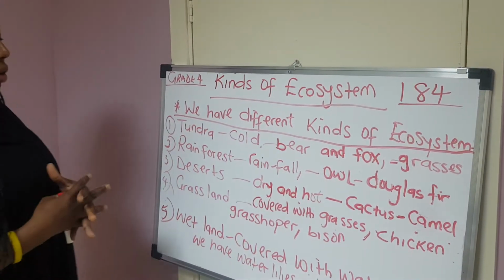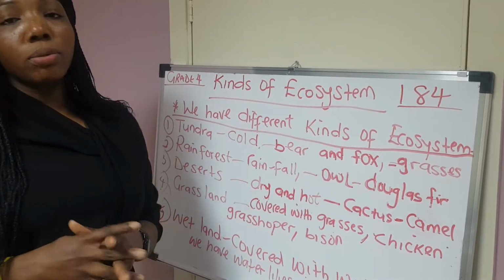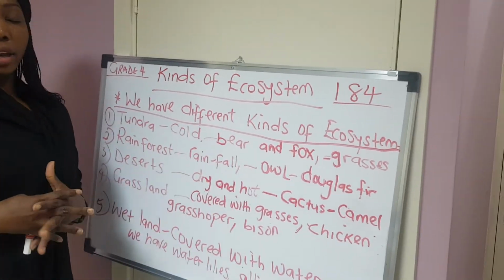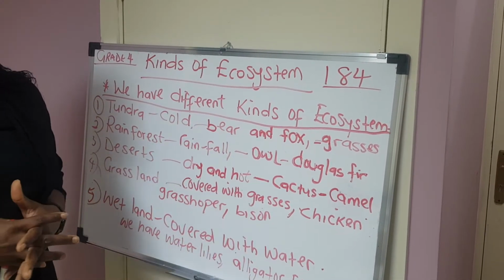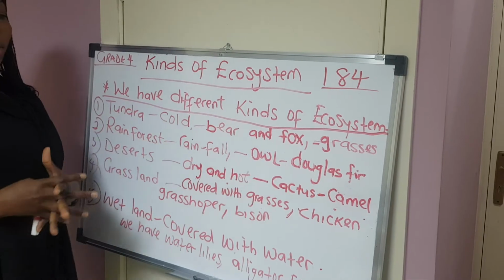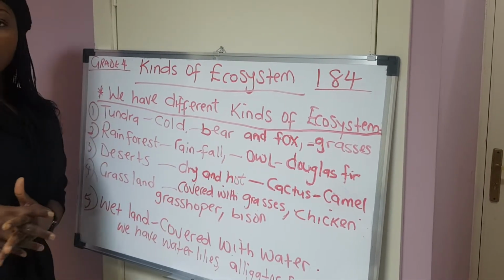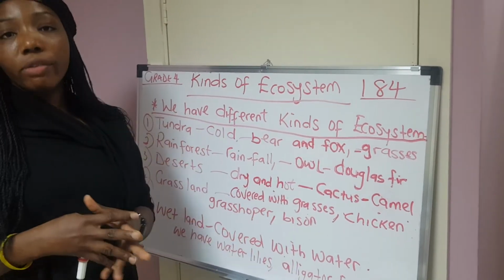Number 2, we have rainforest. These have the highest amount of rainfall, and we have some animals that live in the rainforest. We also have some trees in the rainforest, different kinds of trees, but we have one example, which is the Douglas fir. In your book, you can get more examples, and as a science student, you can make research on some animals and plants in the rainforest.